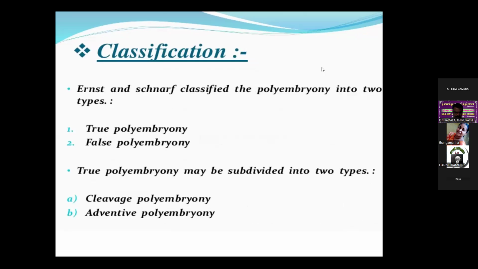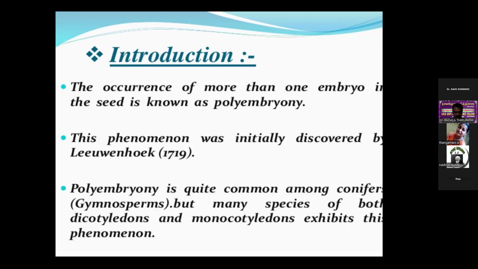The definition of polyembryony: occurrence of more than one embryo in the seed is known as polyembryony. This phenomenon was initially discovered in orange plants by Antony van Leeuwenhoek in 1719.